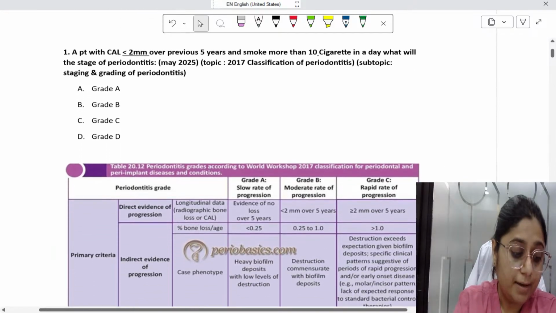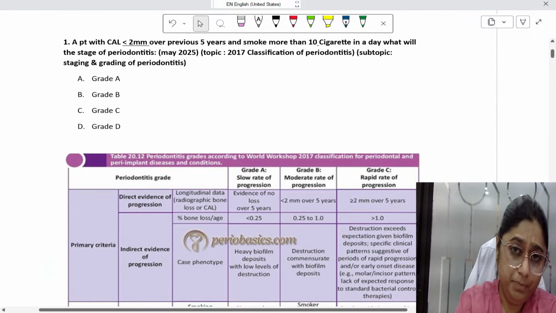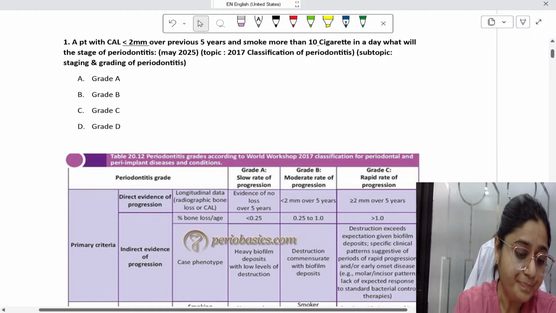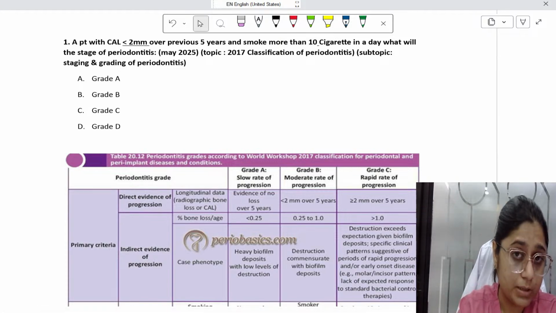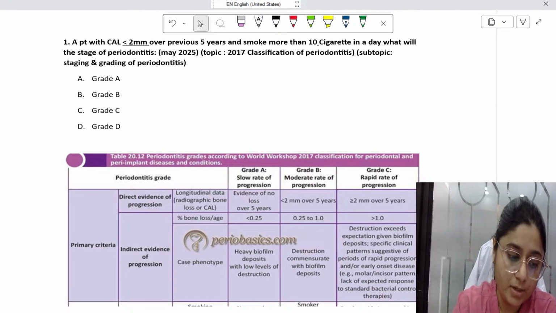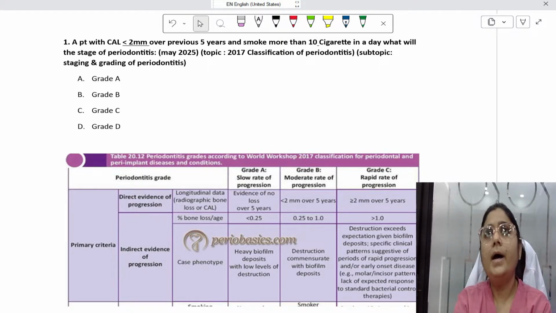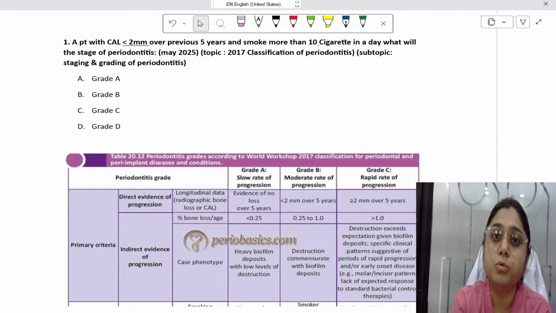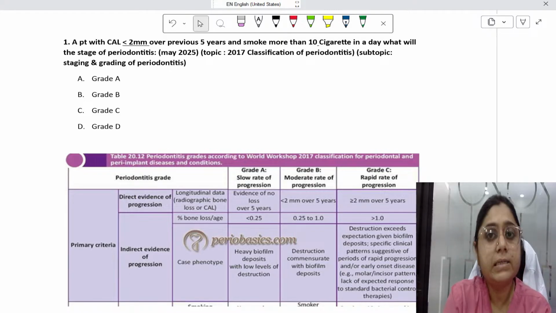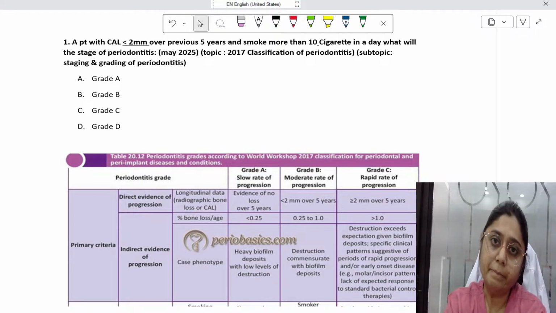Without wasting much time, please do answer in the comment section as quickly as possible. The first question is from last year, May 2025. Guys, one more thing I want to add is that since the last 1 or 2 papers, the trend has changed. They have started asking more application-based questions. The topics are repeats only, but your concepts should be very clear.